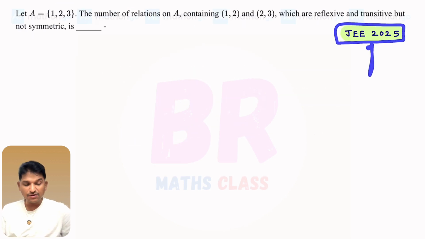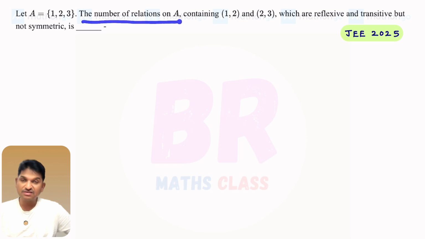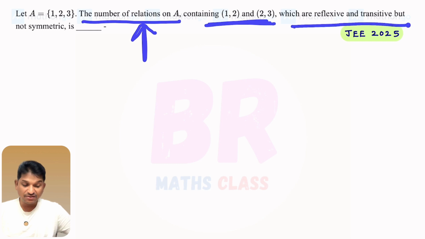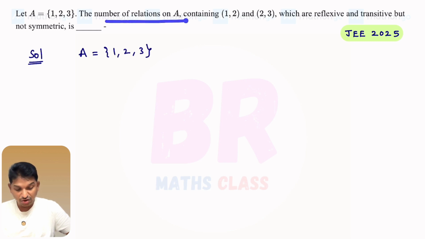You observe this question. This is given in JEE 2025. You will feel it is a bit lengthy. First you see what they have given. Set A is {1, 2, 3}. They are asking the number of relations which contain (1,2), (2,3), which are reflexive, transitive but not symmetric. Here I'll write some data. They gave set A. What is set A? {1, 2, 3}. Okay. And R is a relation on A.